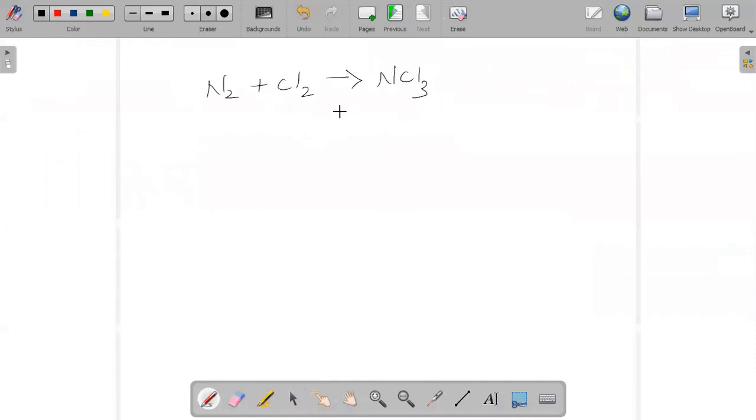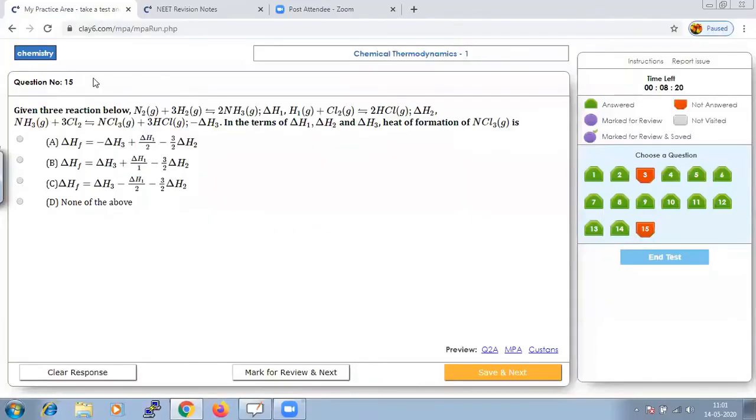So this reaction we should obtain from the other three reactions they have given us. From these three reactions, all sorts of addition, subtraction, all trial and error it is, you have to do, and then we have to conclude that we are able to reach the reaction of the formation, that is NCl3, and this concept is termed as Hess law.